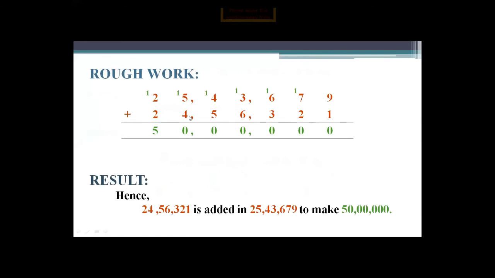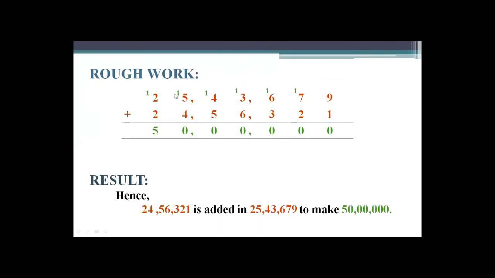Now your answer comes here. Here you verify. When you add both of these numbers, 9 plus 1, 10, 0 here, 1 carry. 7 plus 2, 9 and 1 carry, 10, 0 here, 1 carry. 6 plus 3, 9 plus 1, 10, 0 here, 1 carry. 6 plus 3, 9 plus 1, 10, 0 here. 5 plus 4, 9, plus 1, 10, 0 here, 1 carry. 2 plus 2, 4 and 5.